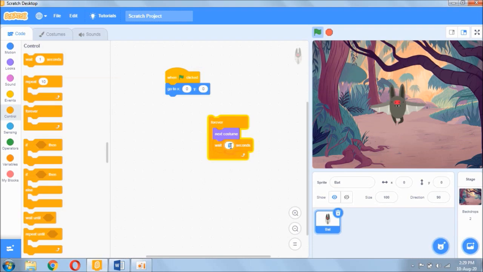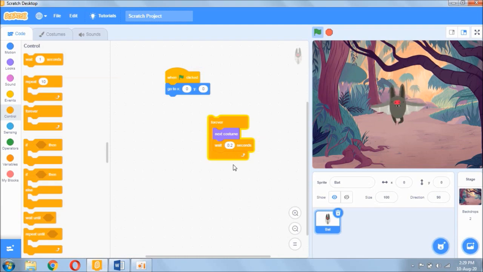So I want to reduce the waiting time from 1 second to, let's say, 0.2 seconds. To 0.2 seconds, you can see that it's better now. The wings of the bat are swinging normally, the way it should be. Now, don't forget I said I want the bat to go to a random position.